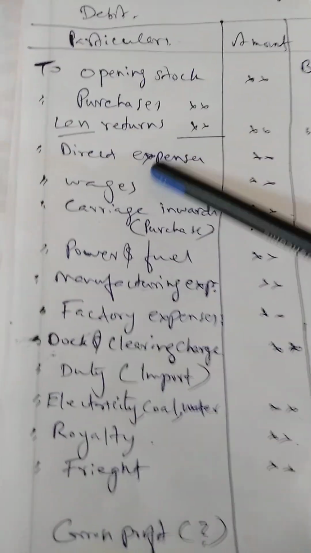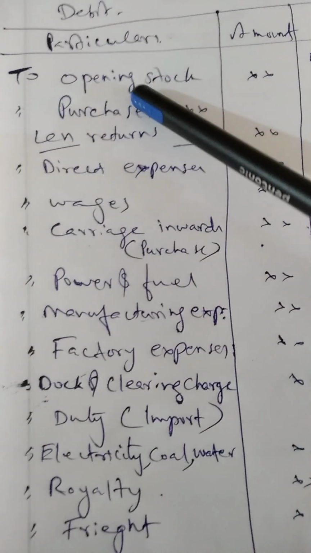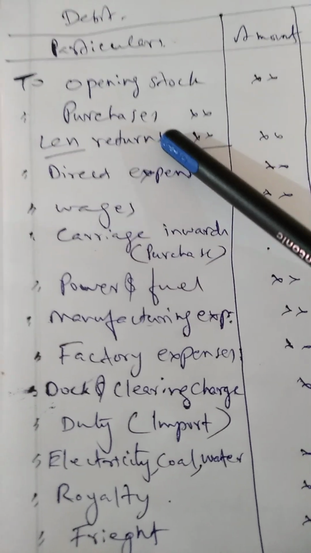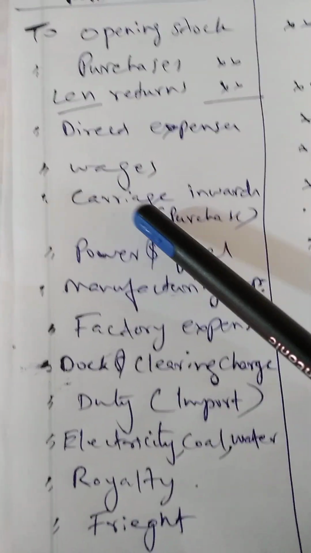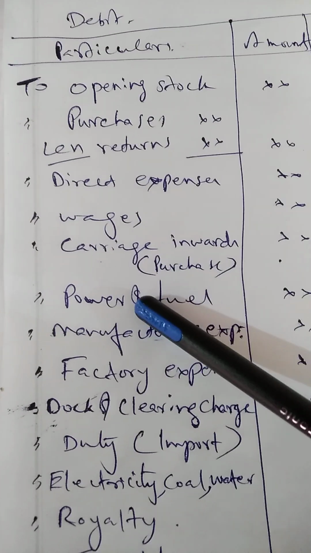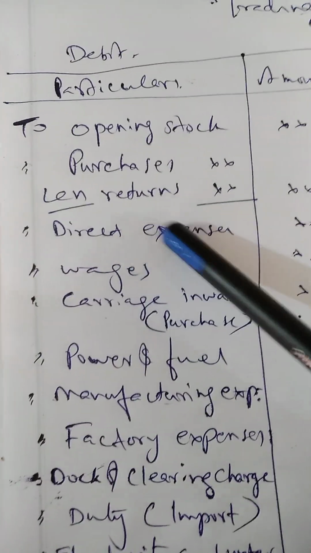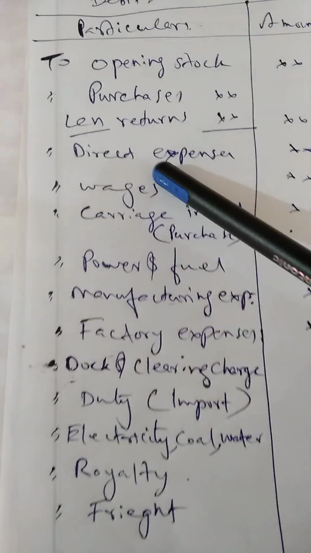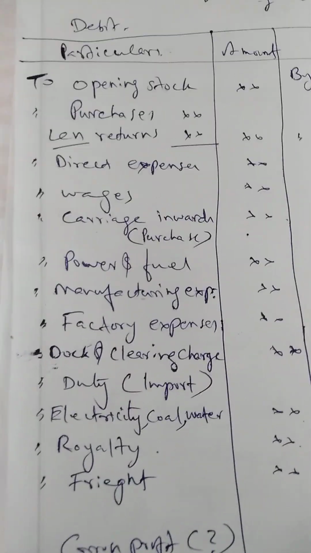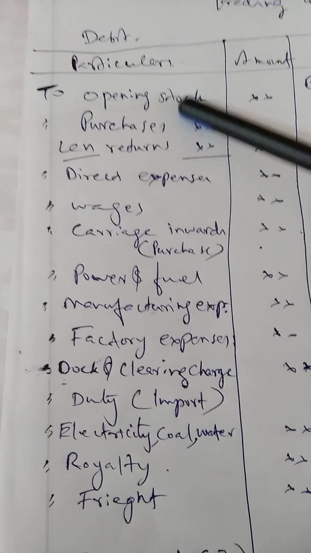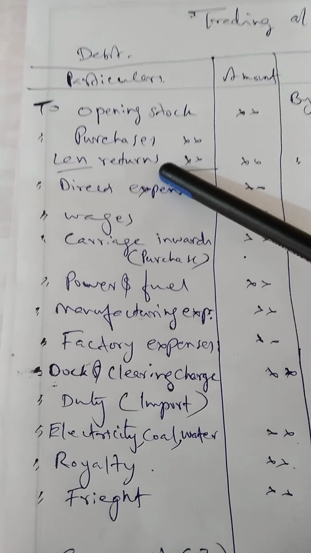Thereafter, here are some items and there is no order for these items. The first item should be opening stock and the next item must be purchases, and thereafter here is direct expense, then wages. You can write wages first and then direct expense, no issue. Or you can write duty first and thereafter direct expense. That means there is no order for other items. Other items may appear in any way, but the first two items should have an order. First should be opening stock and next must be purchases.